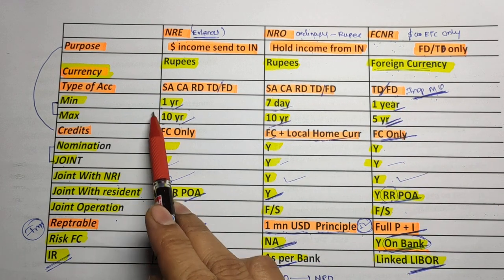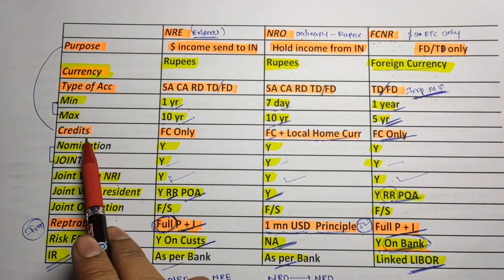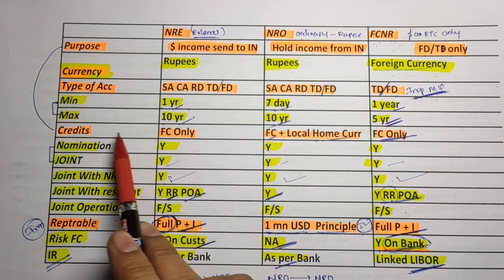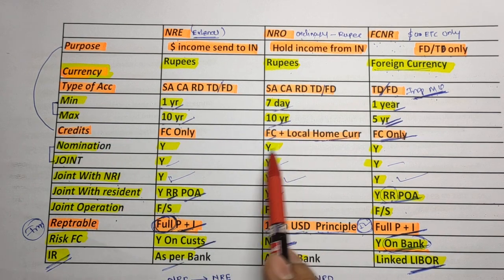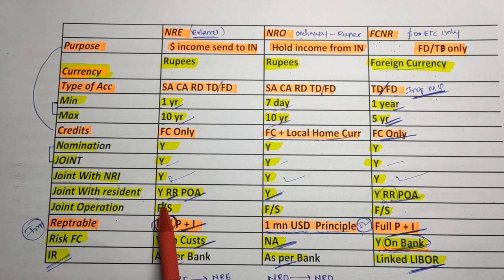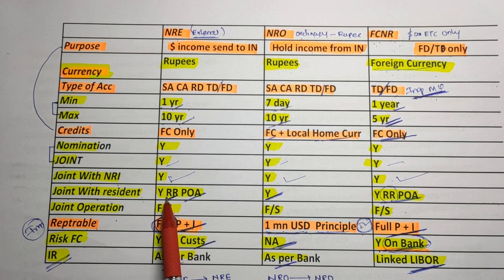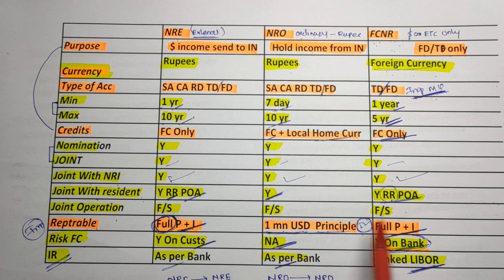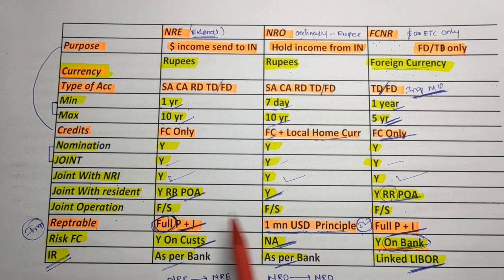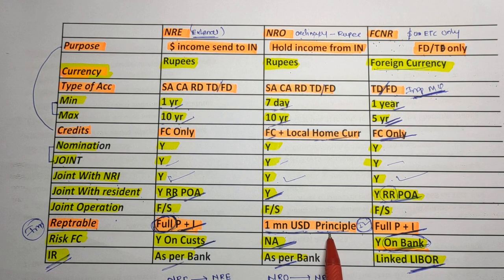What is the maximum and minimum duration? We have discussed what type of currency you can credit and what amount of funds you can credit. Then nomination, and joint operation with the NRI and resident, we have discussed. Then joint operation, in all it is former or survivor. Then repatriation, which is very important, we have discussed. In FCNR and NRE, full repatriation is allowed, but in case of NRO, there is a $1 million principal limit. We have discussed risk, and we have also discussed the interest rate.